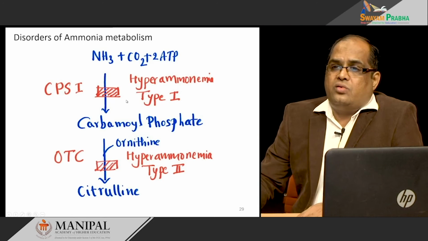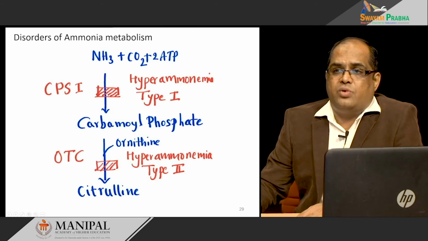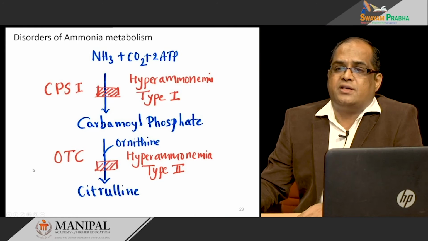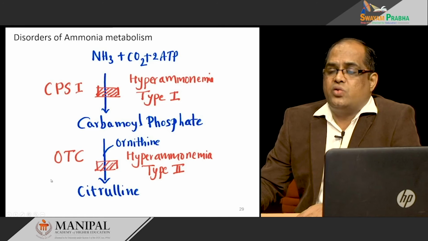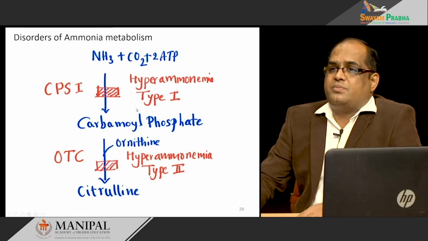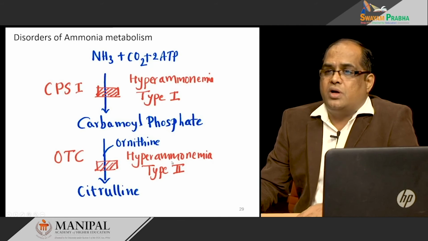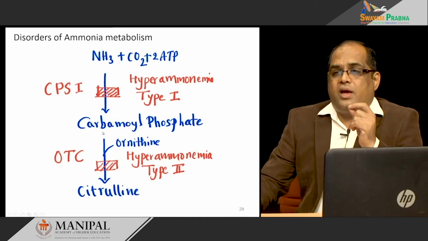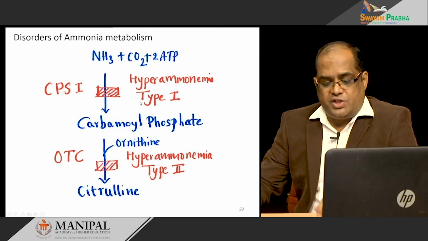So, how you can differentiate between type 1 and type 2 is the presence of increased orotic acid in the blood or in the urine, orotic aciduria. In type 2 deficiency, you see orotic aciduria, but not in type 1 deficiency.